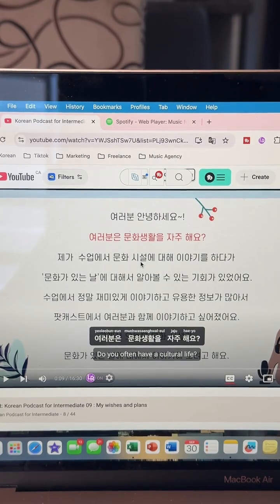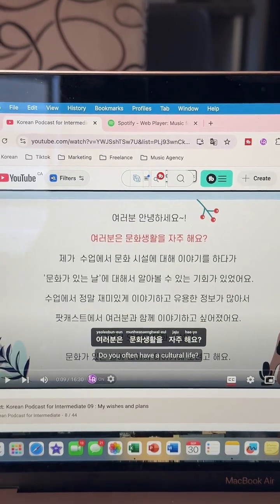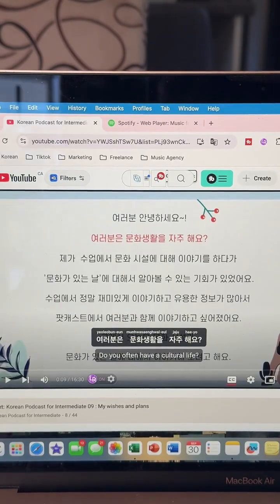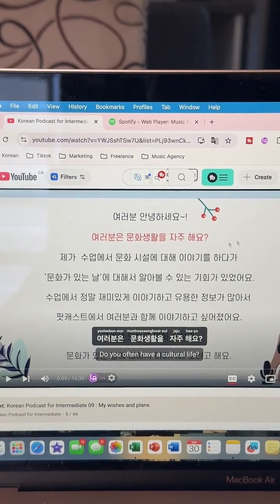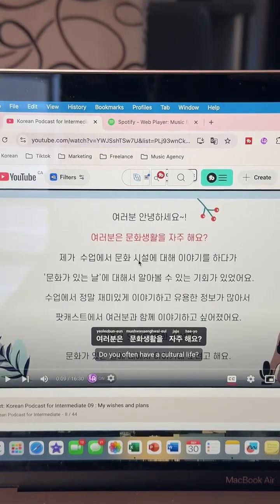I'm going to give you a few seconds to try and guess what 시설 would mean. We know that it is like a location, something that is a location probably associated with culture.